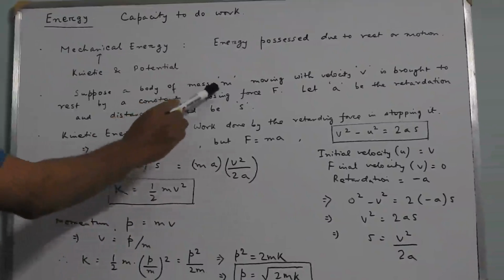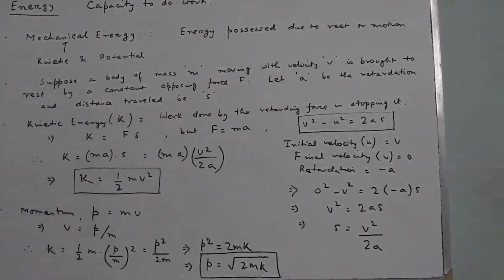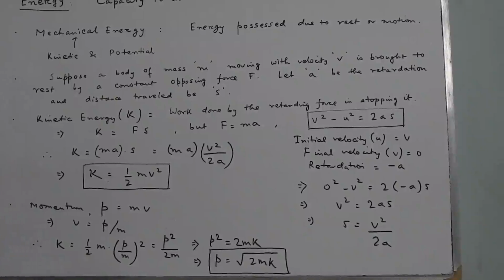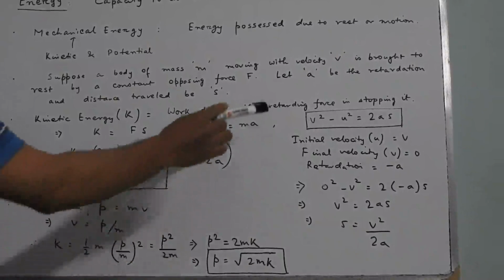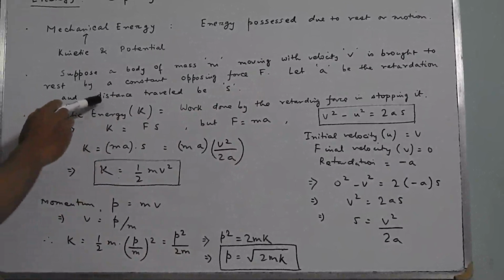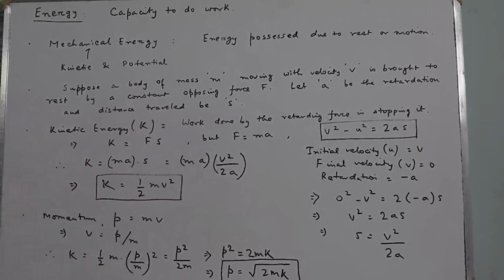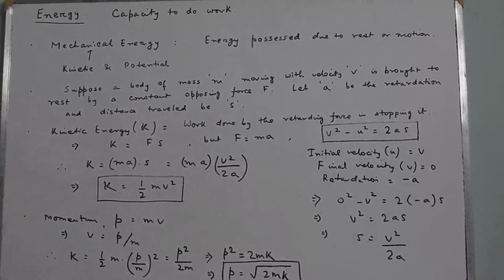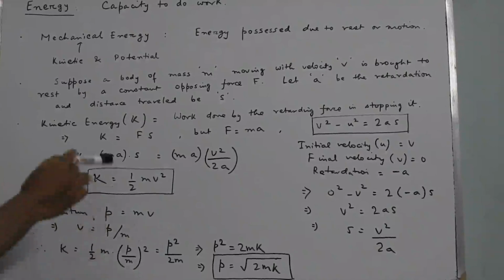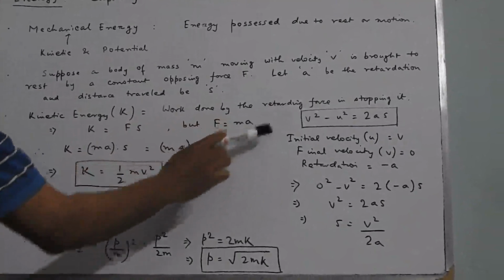Suppose a body of mass m, which is initially moving with a velocity v, has been brought to rest by some force that retards its motion, and let a be the retardation produced by the same force, and the body prior to coming to rest has travelled a distance s. As we have already discussed the equivalence between work and energy, we can say that the kinetic energy acquired by the body is the work done by the retarding force in stopping it.